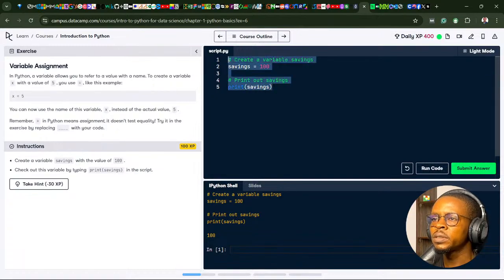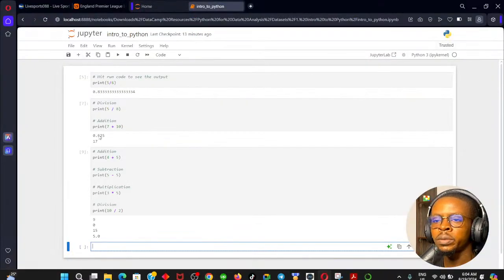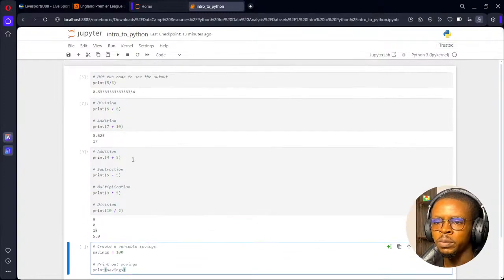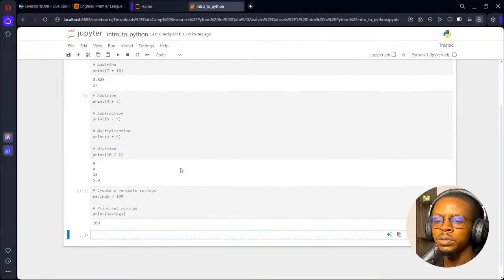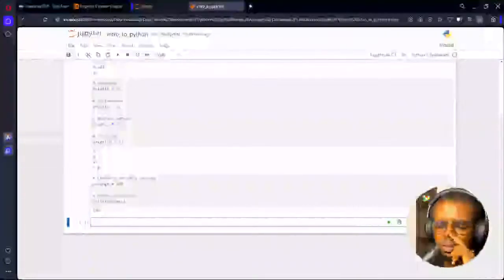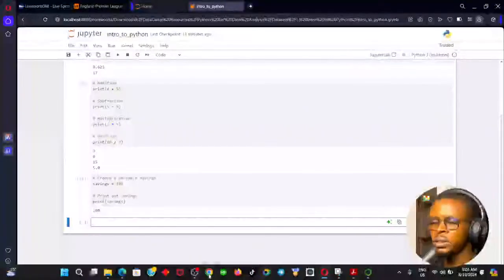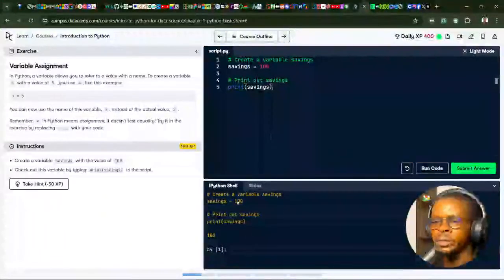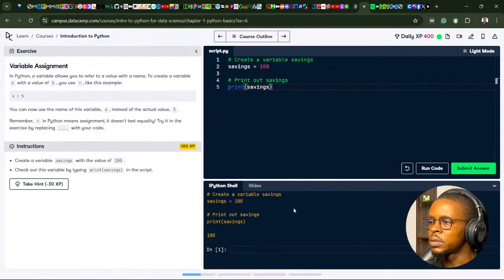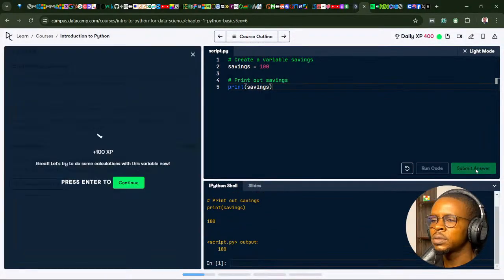If I do the same thing, I'll copy this code. As usual, I go to my own Jupyter notebook here and paste that. If I run the code, you see it just shows 100 immediately. It's not going to return the variable created, as it did in the IPython shell. Okay, this is another slide. Let's submit the answer to see.